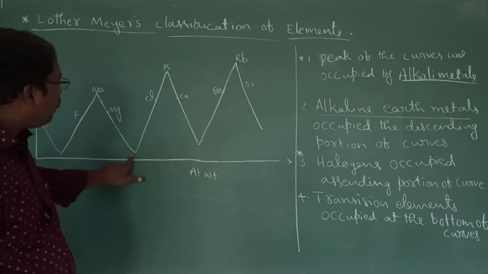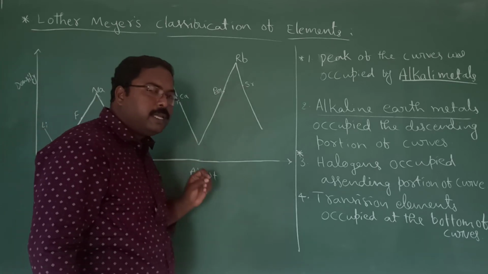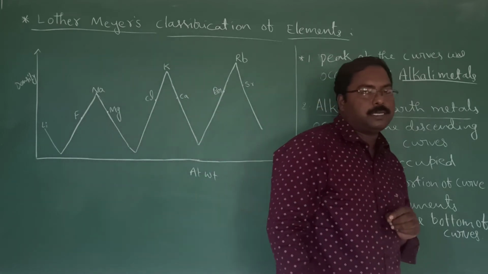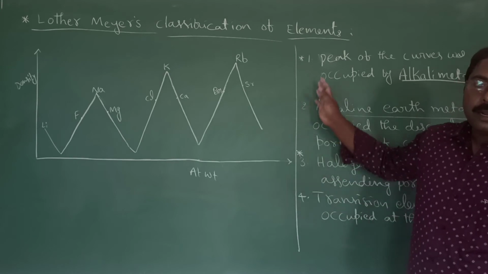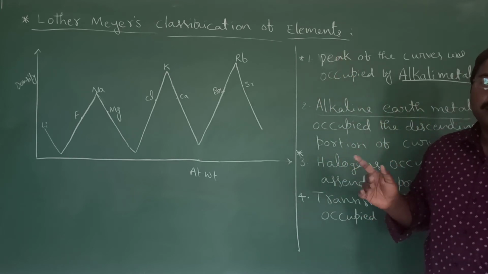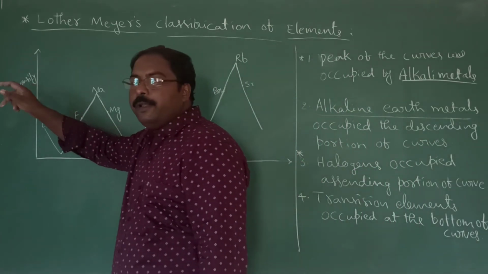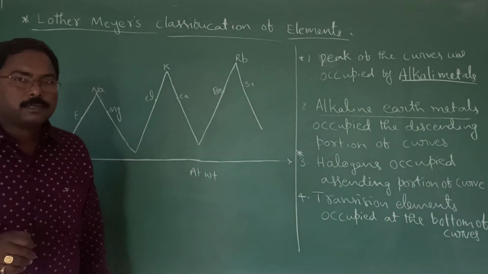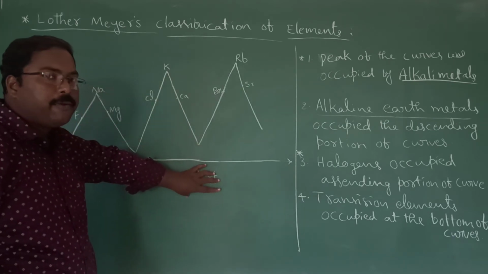This is the bottom of this curve. These positions were occupied by most of the transition elements. Regarding the Lothar-Meyer curve, we need to remember these 4 points, along with one important thing: between what he drew the curves. He drew the graph between density versus atomic weights.